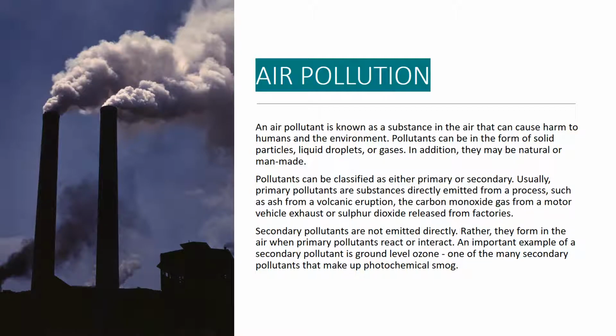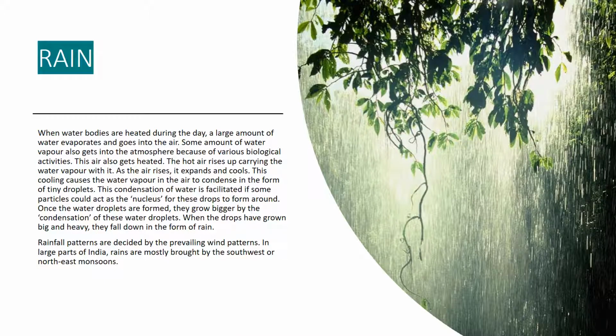Secondary pollutants are not emitted directly. Rather, they form in the air when primary pollutants react or interact. An important example of a secondary pollutant is ground-level ozone, one of the many secondary pollutants that make up photochemical smog. When water bodies are heated during the day, a large amount of water evaporates and goes into the air.